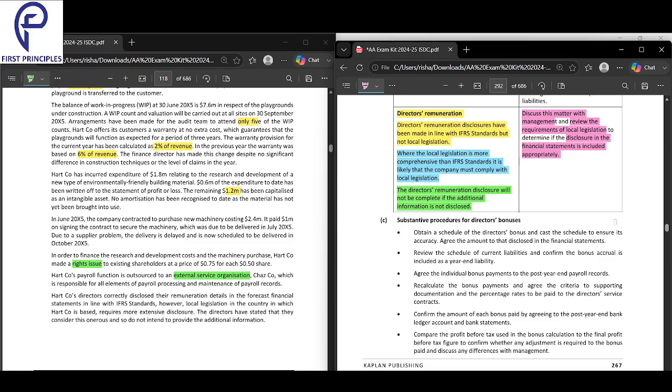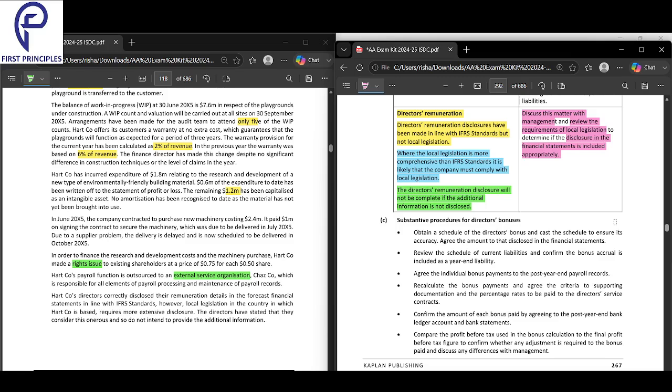If the disclosure in the financial statement is included appropriately, you have to look into if the disclosure has been done appropriately. Okay, so that is another important thing. Has the disclosure been done appropriately? Yeah, that is another important aspect.